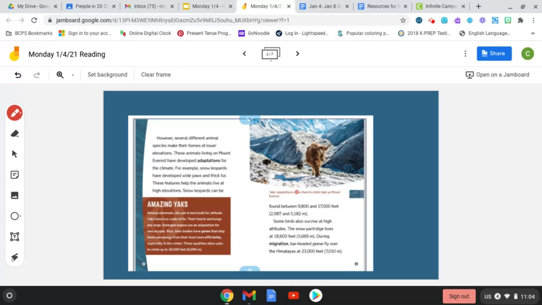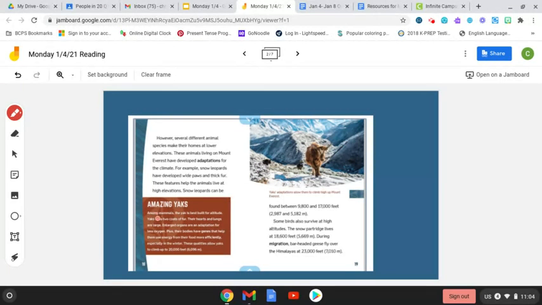Let's not forget these text features here, this caption. Yaks' adaptations allow them to climb up Mount Everest. So again, that's a live animal that is climbing. Okay, I don't see anything about temperature there. And this is a little